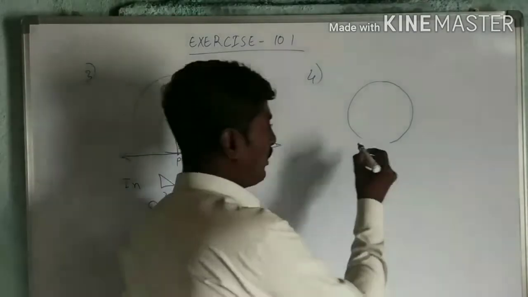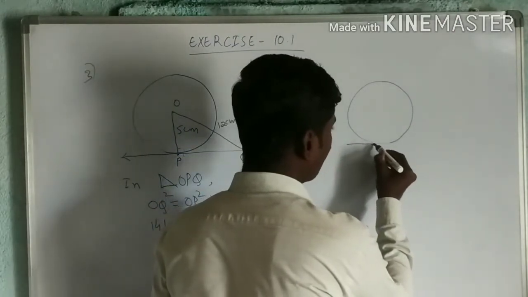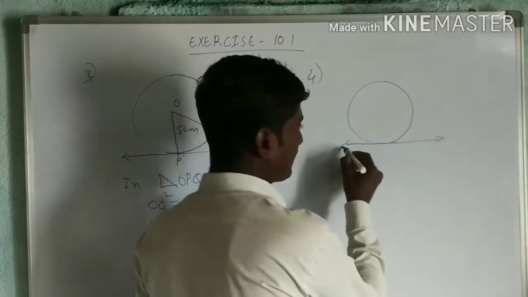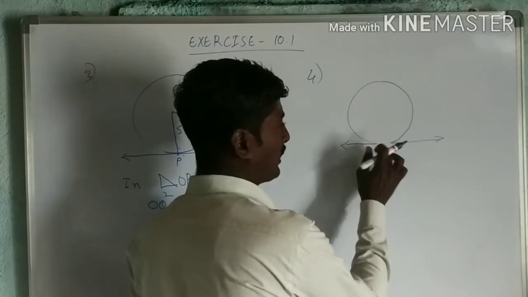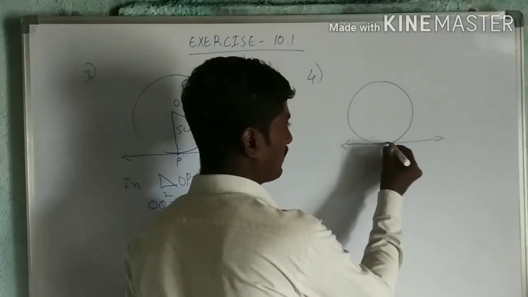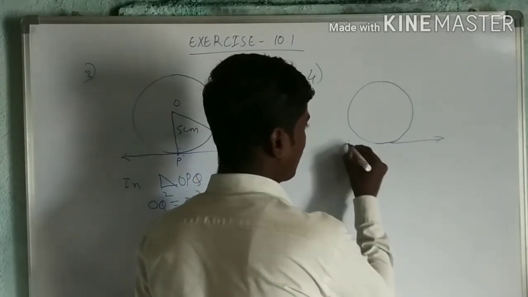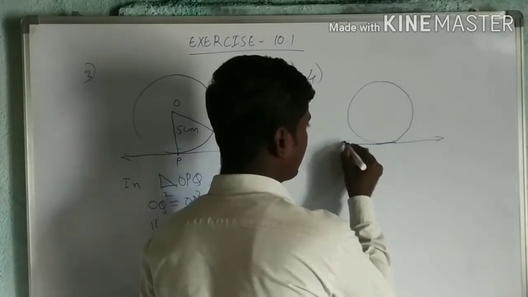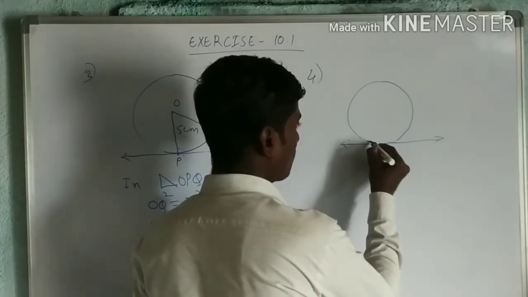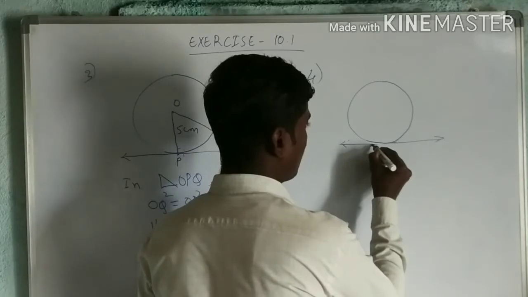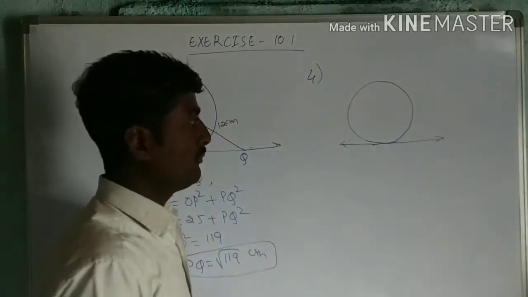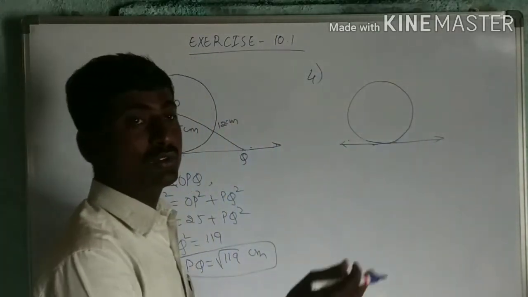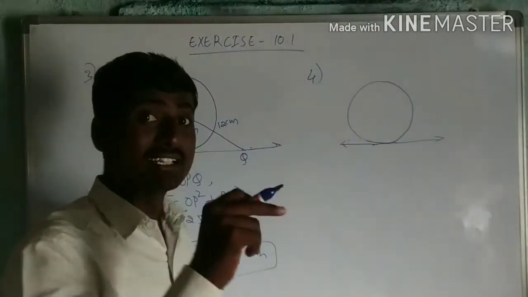Now we'll draw a tangent first here. A tangent intersects the circle exactly at one point. So I'll draw a tangent line here. Now for this tangent, I have to draw another line, that is secant.